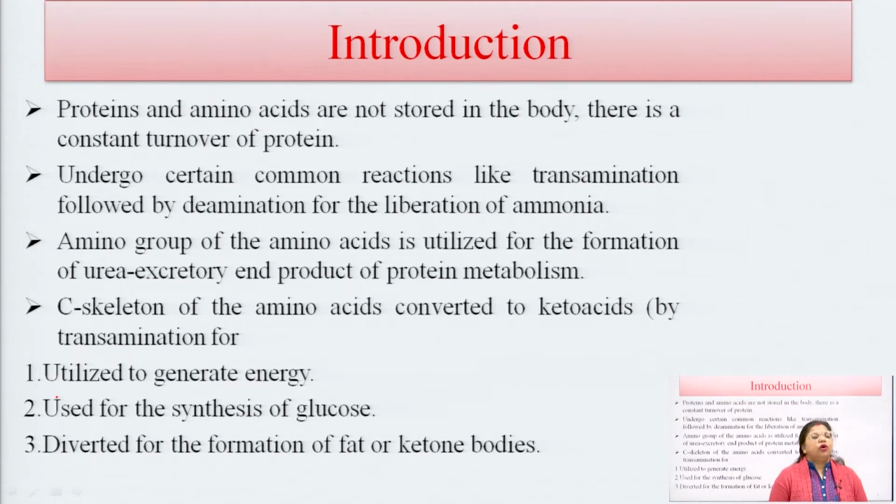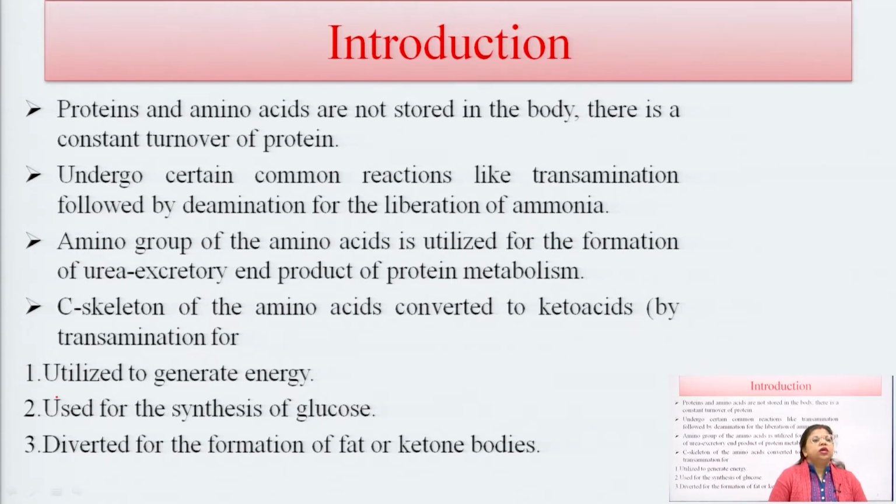You all know that an amino acid has an amino group and a carboxylic group in its structure. These amino and carboxyl groups are removed from the amino acid, with the formation of ammonia or urea as an excretory end product. So, in amino acid metabolism, urea is the excretory end product of protein metabolism.